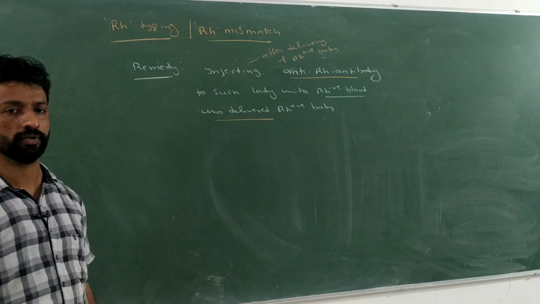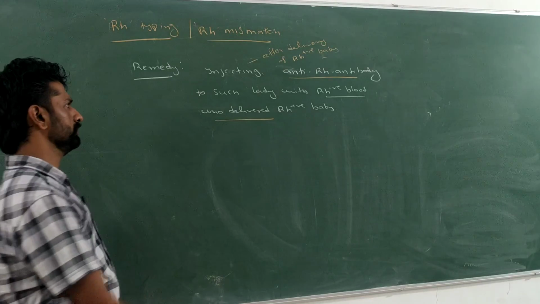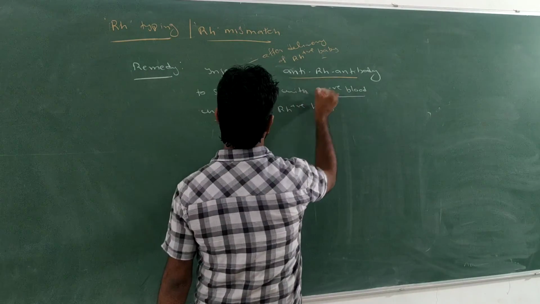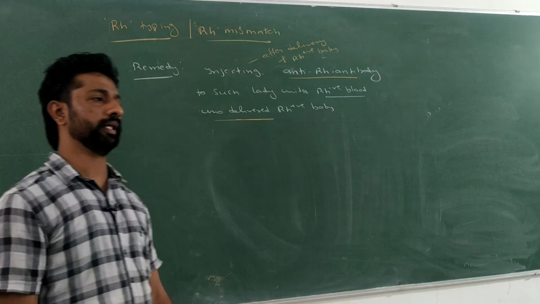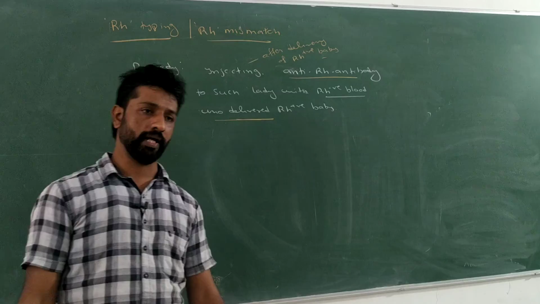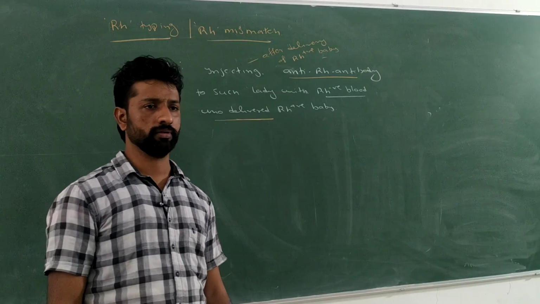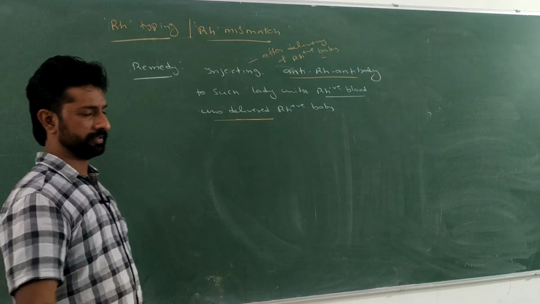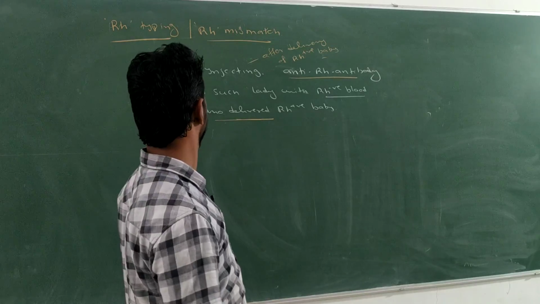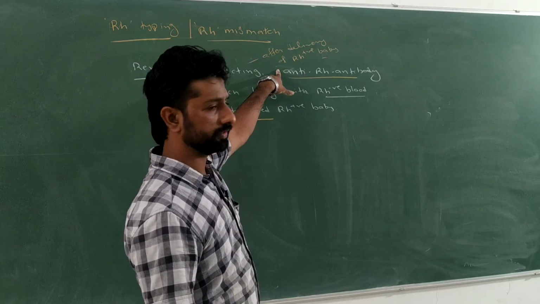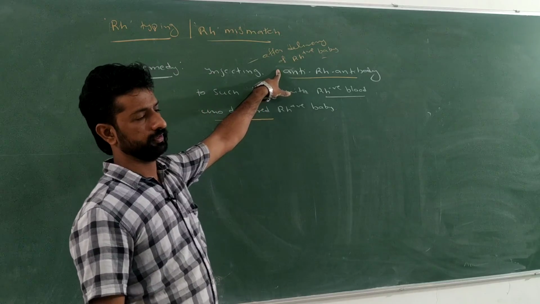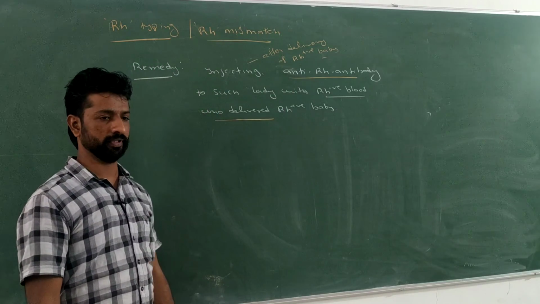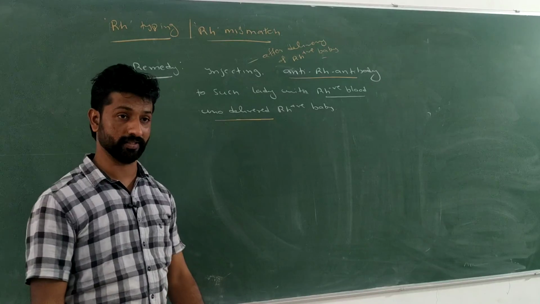Before the delivery of the subsequent baby also, these anti-Rh antibodies must be administered to that lady, so that we can prevent erythroblastosis fetalis. As she said, after the delivery of the first baby, and then in the 5th month as well as the 7th month in the subsequent pregnancy, right?